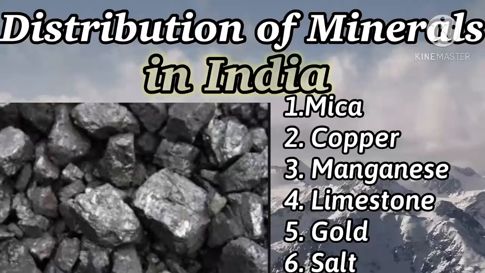Then copper. It is mainly produced in Rajasthan, Madhya Pradesh, Jharkhand, Karnataka and Andhra Pradesh. Got it? Then manganese. India's manganese deposits lie in Maharashtra, Madhya Pradesh, Chhattisgarh, Orissa, Karnataka and Andhra Pradesh. Then limestone. Major limestone producing states in India are Bihar, Jharkhand, Orissa, Madhya Pradesh, Chhattisgarh, Rajasthan, Gujarat and Tamil Nadu.